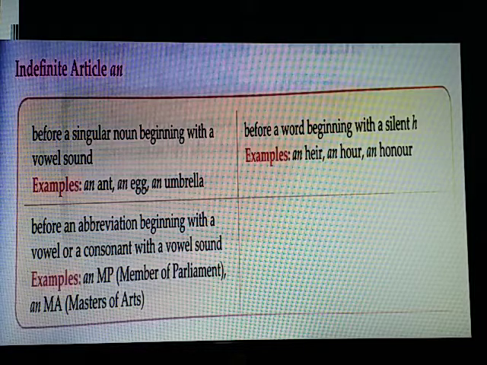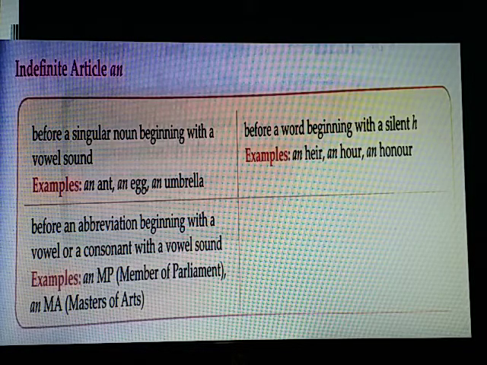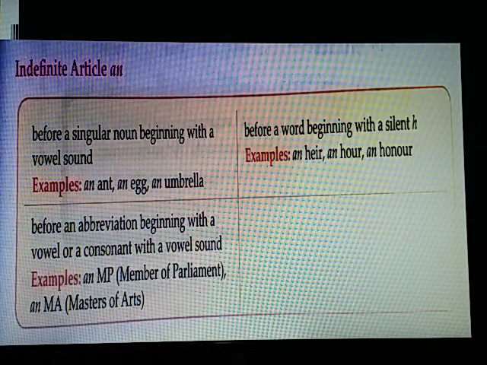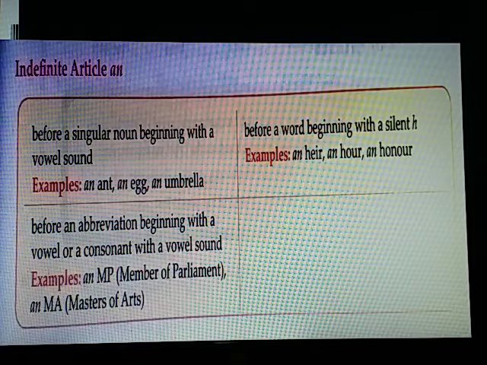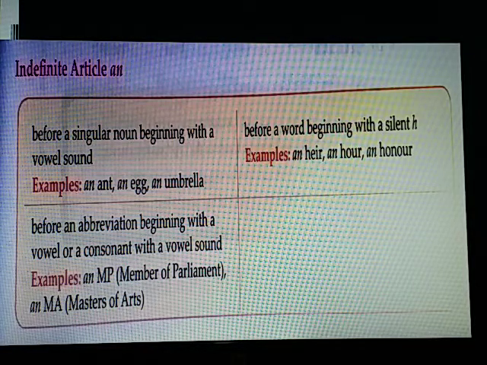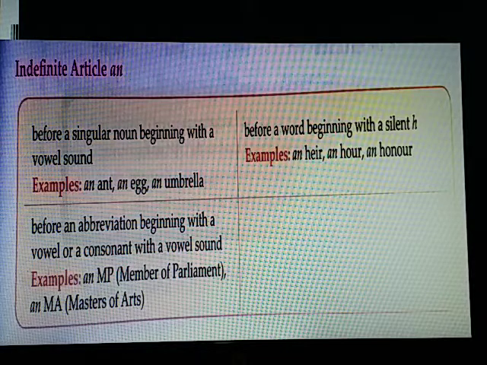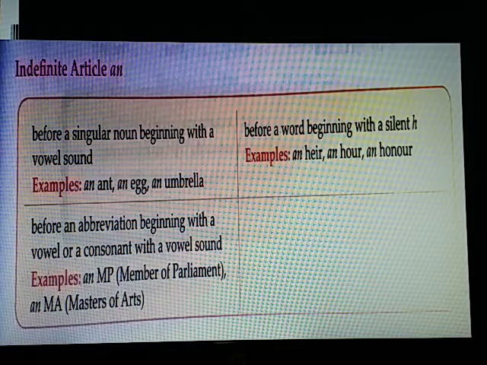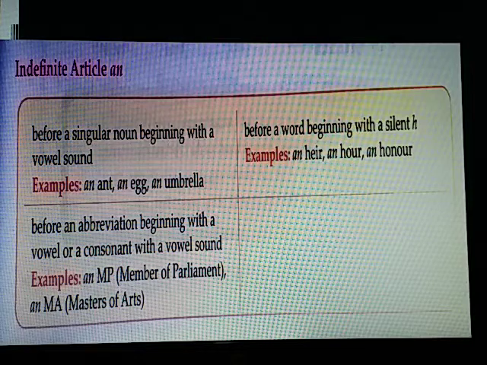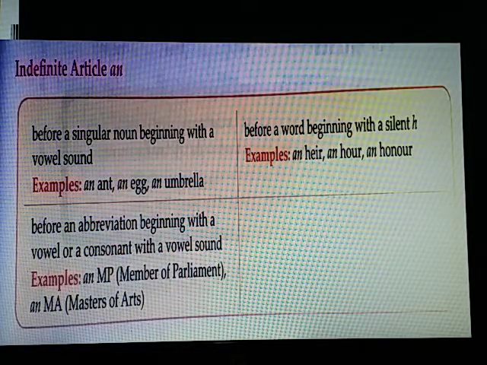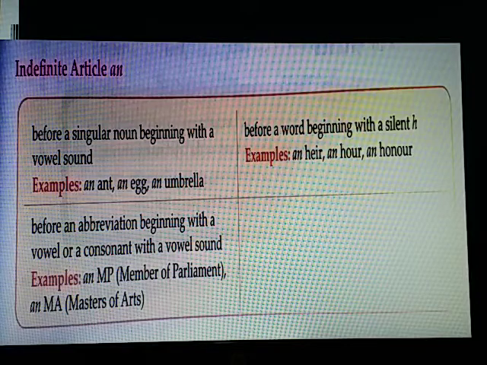Remember, we cannot use a or an before uncountable nouns, but in phrases a or an can be used before countable nouns. For example, he drank a glass of milk. He sold a coin of gold. I would like to have a piece of paper. There is an item of news on this case in today's newspaper.